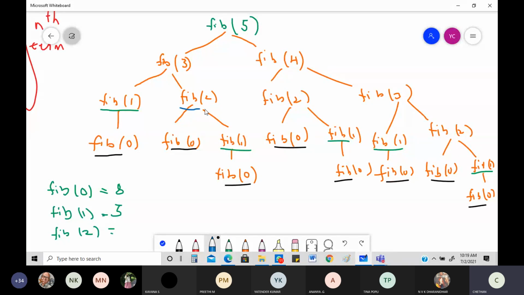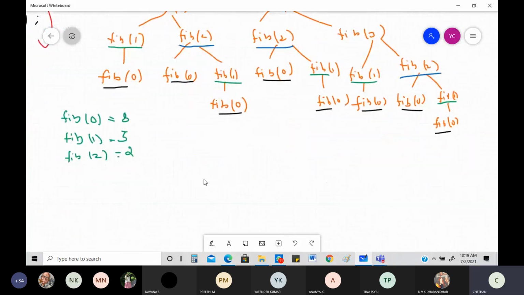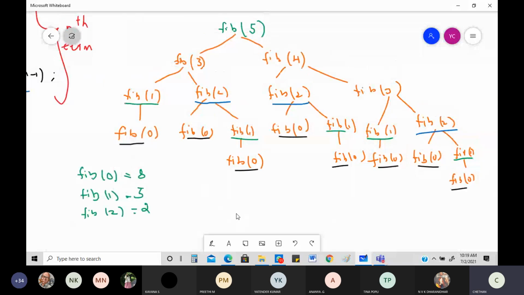So fib of 2 is done 1, 2, any other place? Okay, 3. Any other place where you are trying to do it? No. 1, 2, 3. So can I write that? I can neatly write that fib of 2 is done in 3 places. Let me move the screen a little bit. Please zoom in if you can't see. Now, what is the next thing?